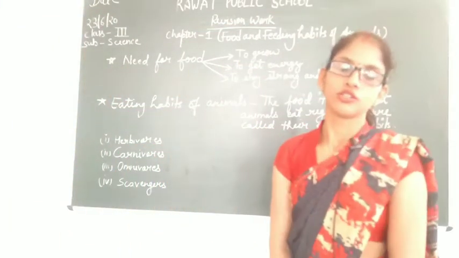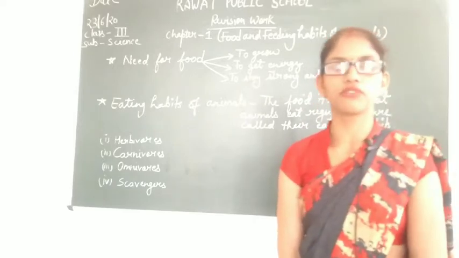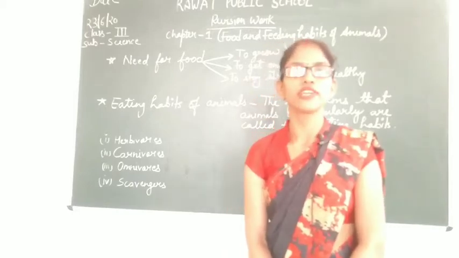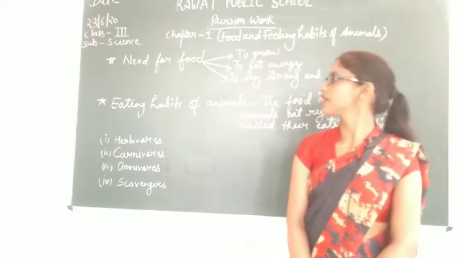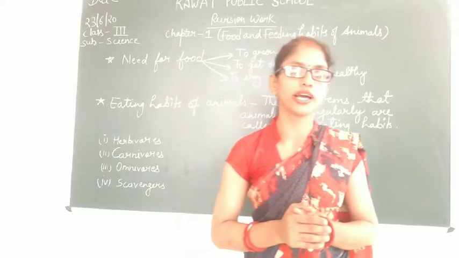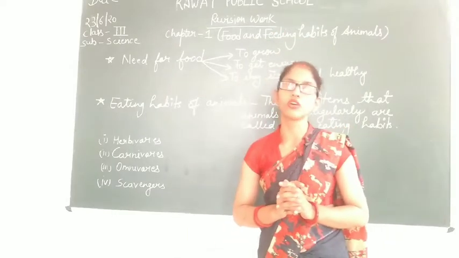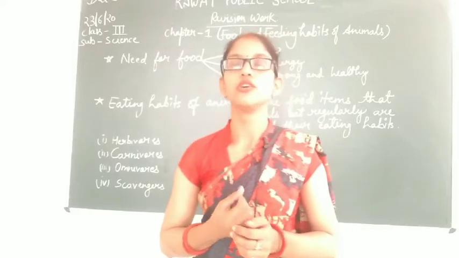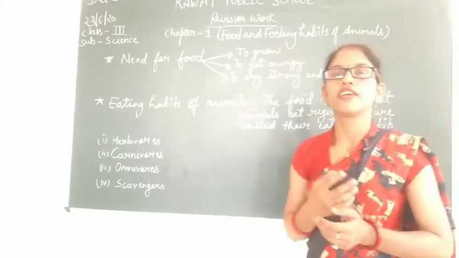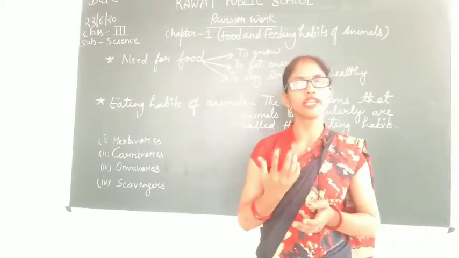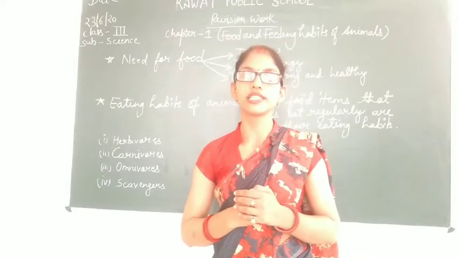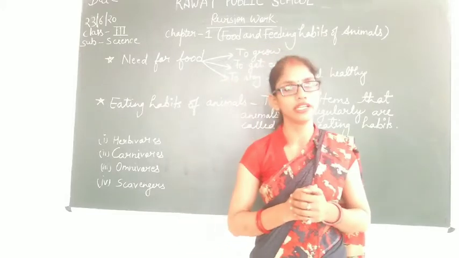Good morning, students. So today we will start revision work of chapter 1, that is food and feeding habits of animals. In this chapter, as we have already learned and discussed, the first thing is the need for food. As we all know, food is the basic requirement of all organisms. All living organisms need food for their survival, to grow, to get energy, and to stay strong and healthy. Even the plants need food to grow. If we do not get food, we do not grow. Our growth is also dependent upon the food that we eat regularly.